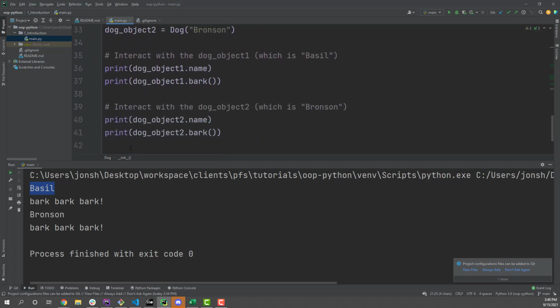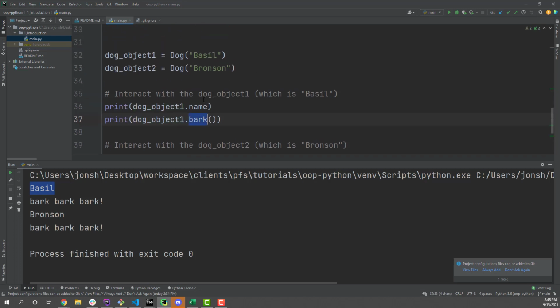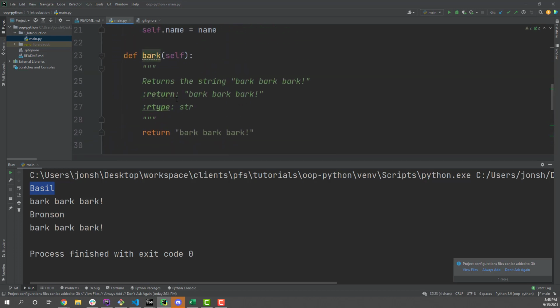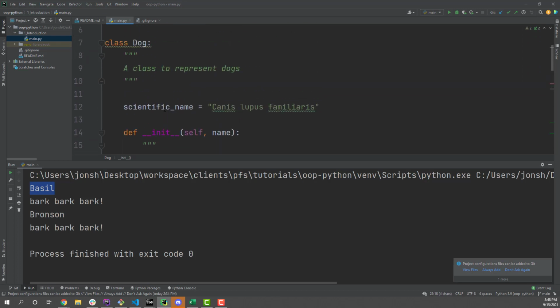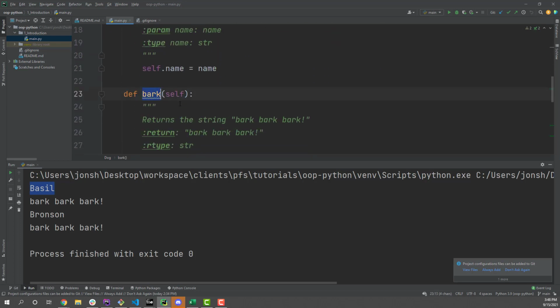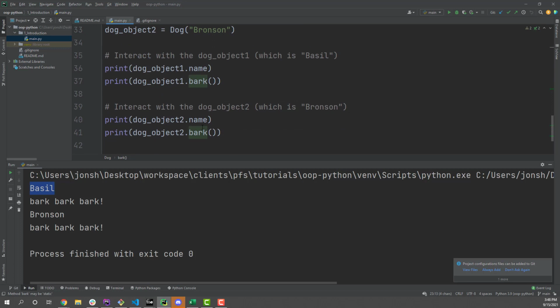Then we're going to come down here and bark, bark, bark, right? So that's line 37. So dot notation, go into the dog object 1, give me what's on the right, the bark. And because I created that dog object from this class, it has access to all the properties, self.name, scientific name, and all methods, bark, of that class.